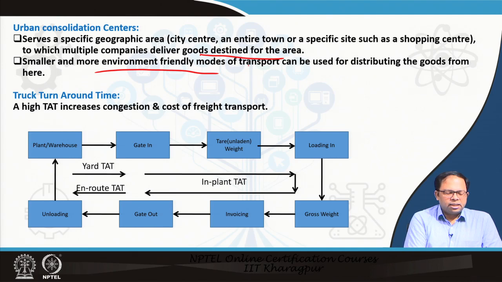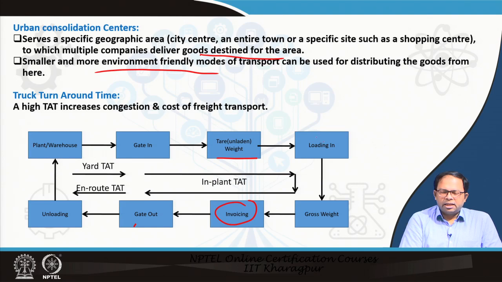Whenever a vehicle comes in, it gets inside from the warehouse, comes to this particular place, and then there is a gate. The empty vehicle comes in. This is the unladen weight, the tare weight, as we call it. Then it is loaded, and the gross weight is measured. It is invoiced, then it goes out of the gate. So this is the total in-plant turnaround time.